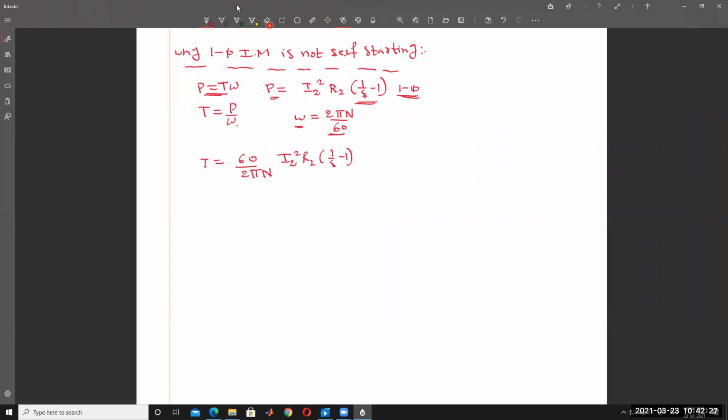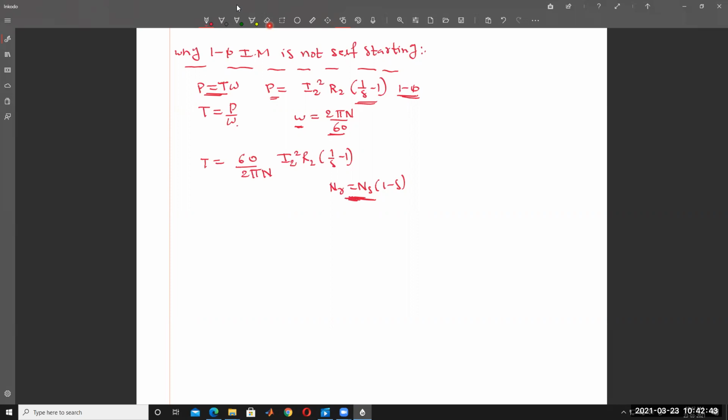Okay, so you know well, rotor speed NR is equal to NS into 1 minus S. Am I right? Rotor speed of a single phase induction motor or a 3 phase induction motor, whatever it may be.